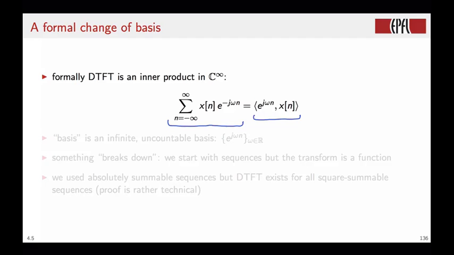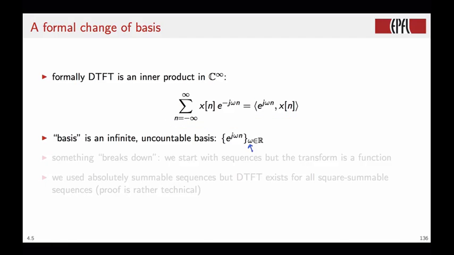There are sequences that do not converge in C infinity. Nonetheless, if we manage to establish a formal parallel between a change of basis and the DTFT, it will mean that everything that we discovered about the DFT, which is a well-defined entity, will apply to the DTFT as well, and all our intuition about the frequency domain will translate to the DTFT.